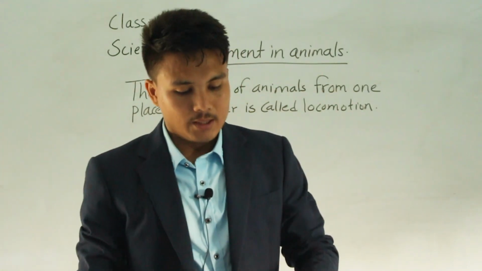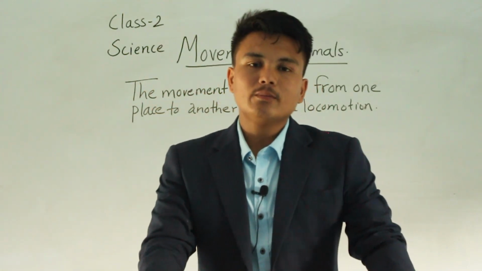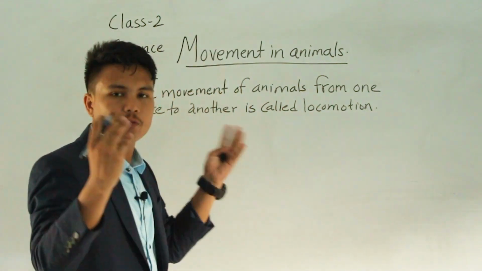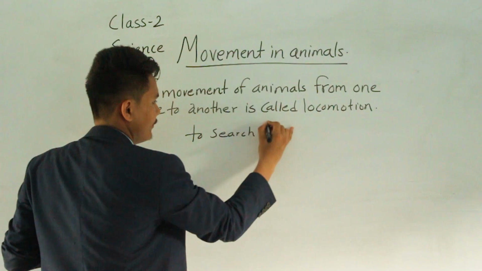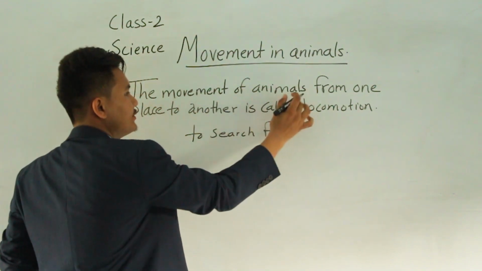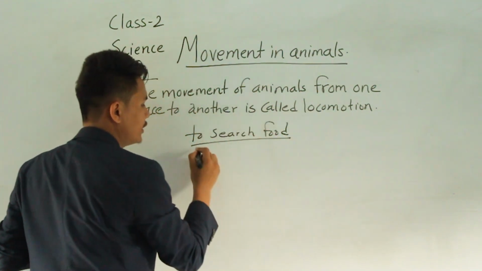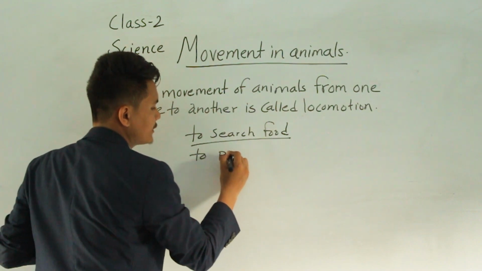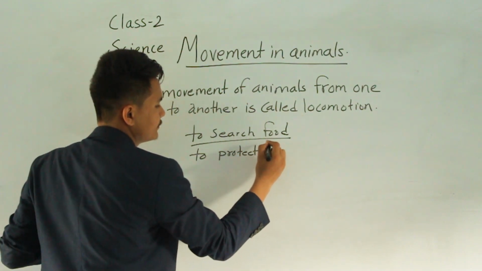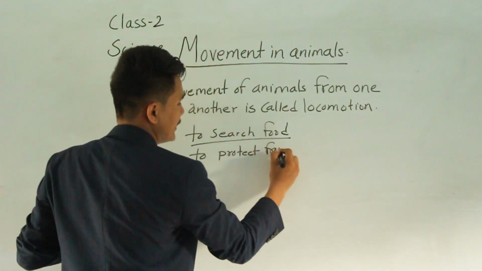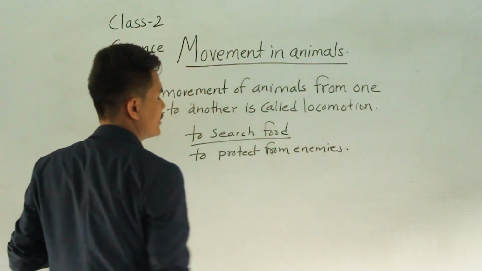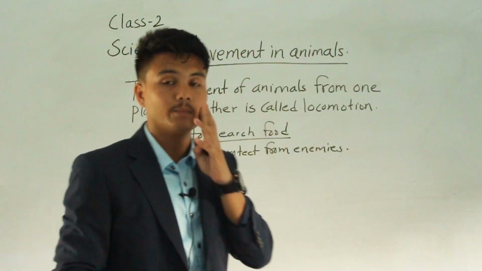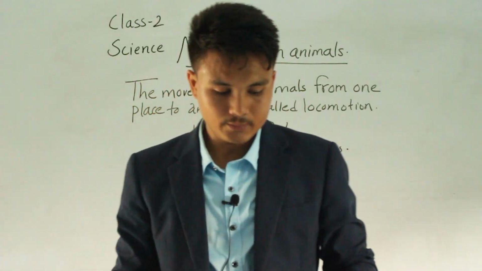Okay. So, why do animals move? I have already told you. To search food. Animals move from one place to another place to search food, to protect themselves from enemies. Other animals or enemies, to stay safe from them, animals move.